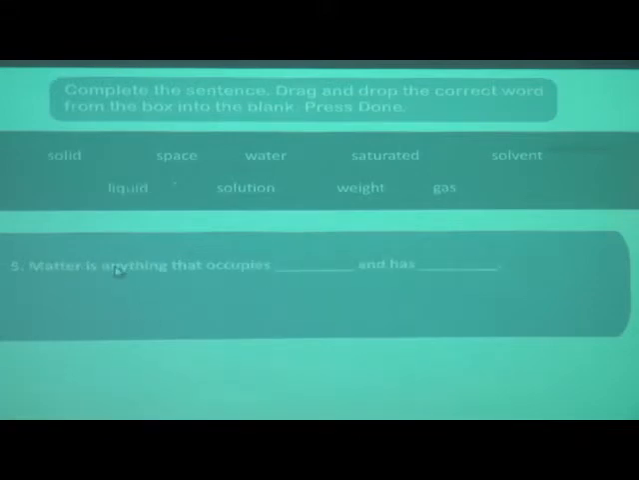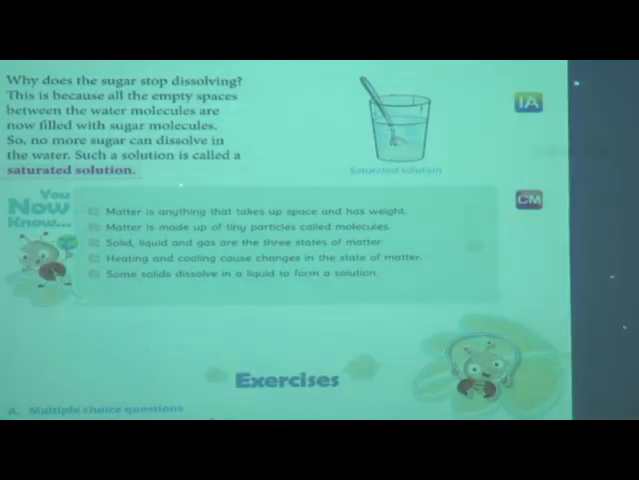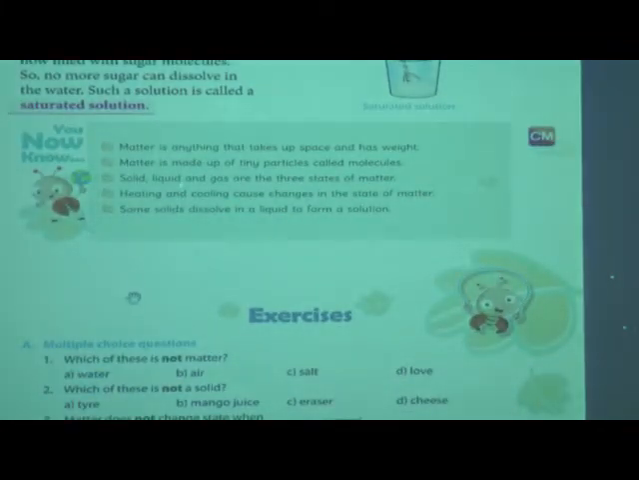The next sentence is, matter is anything that occupies dash and has dash. What does matter occupy? Space. Yes, and has weight. We learned the definition of matter in our last episode. Matter is anything that occupies space and has weight. Yippee! You have completed the activity. This is all about activities. Now we will move to the exercise.